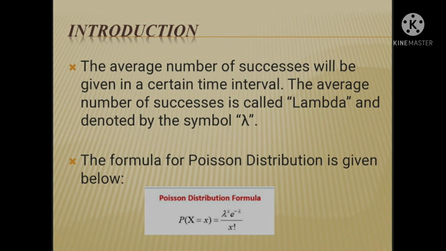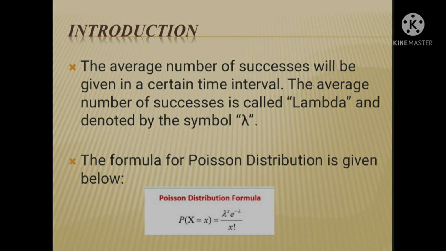Poisson distribution is actually another probability distribution formula. As per binomial distribution, we won't be given the number of trials or the probability of success on a certain trial. The average number of successes will be given in a certain time interval. The average number of successes is called lambda and denoted by the symbol lambda.